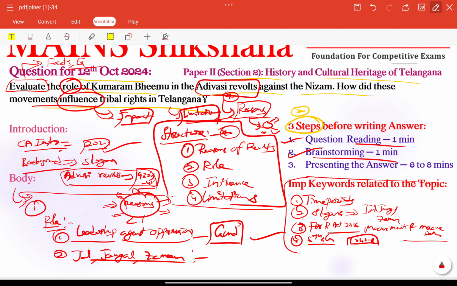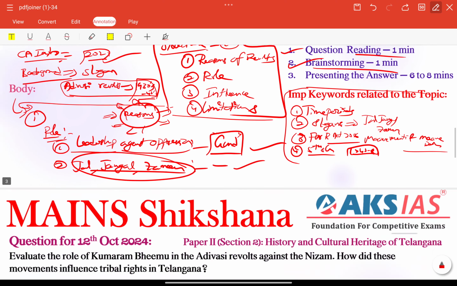It is a demand for control over water, forests and land, essential resources for Adivasi survival. He emphasized that Adivasis should be the rightful owners of these resources. In 2021 also, the Telangana government's forest rights drive seeks to restore these tribal lands, reflecting the enduring relevance of Beam's demands.